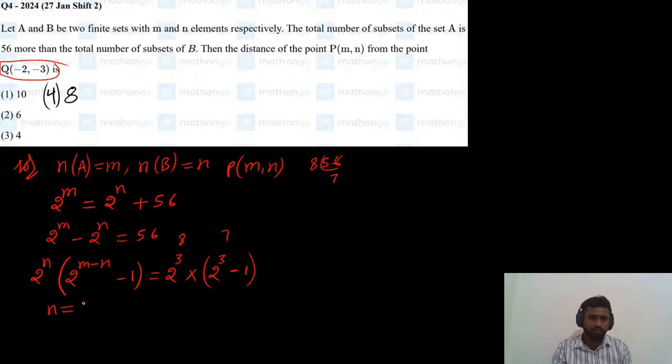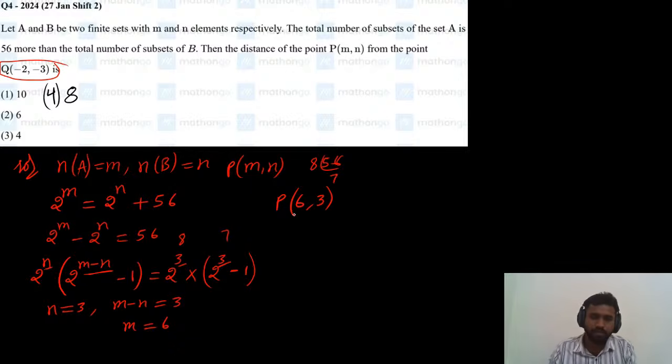The n value is equal to 3, and the m minus n value is also 3. By comparing on both sides, n value is 3, m minus n value is 3. So m value will be 6. So we got the point P as 6 comma 3.